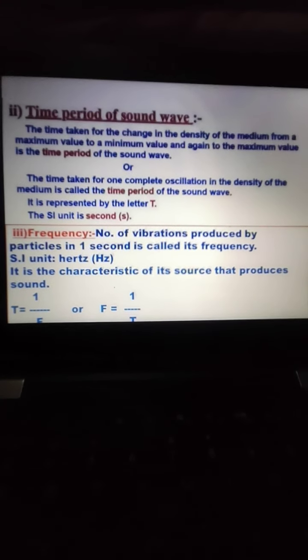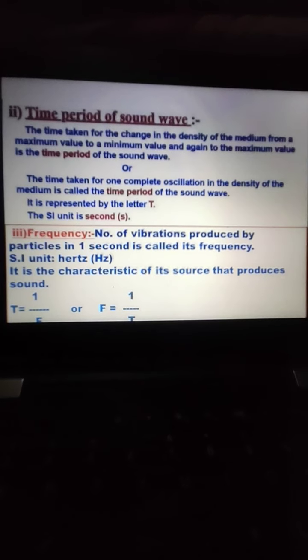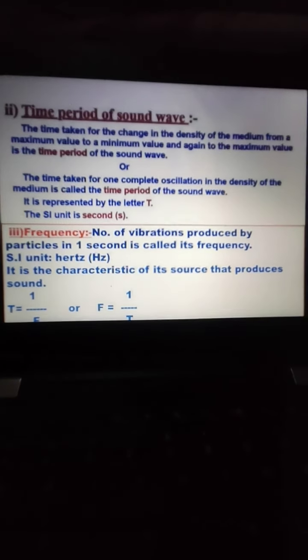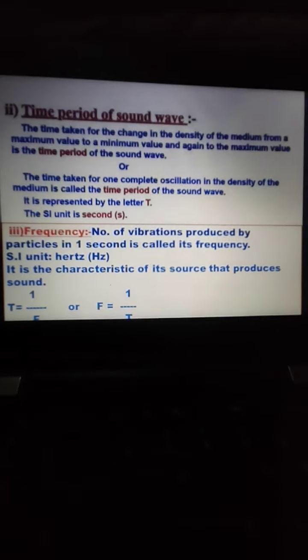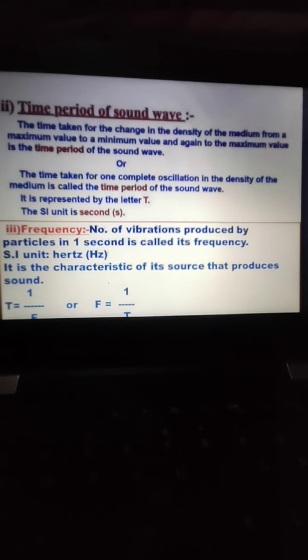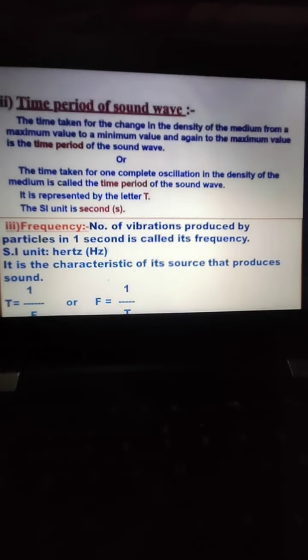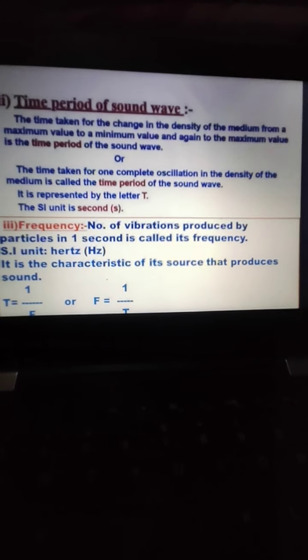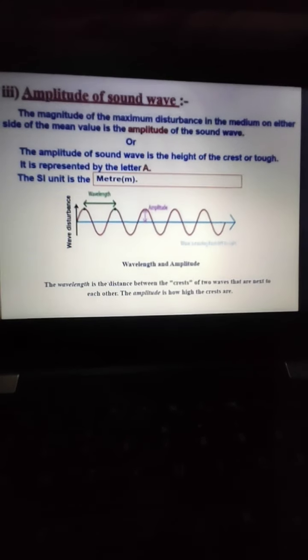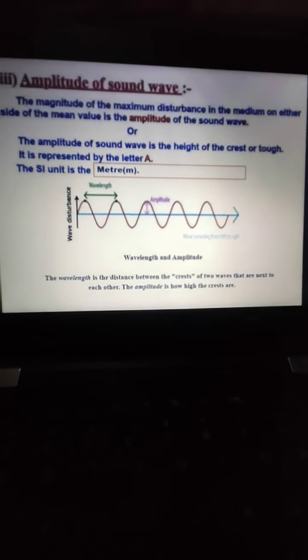Next is the relationship between time period and frequency. So you can write time period equals 1 by f, or frequency equals 1 by T. Means there is an inverse relationship. Next we are having amplitude of a sound wave.